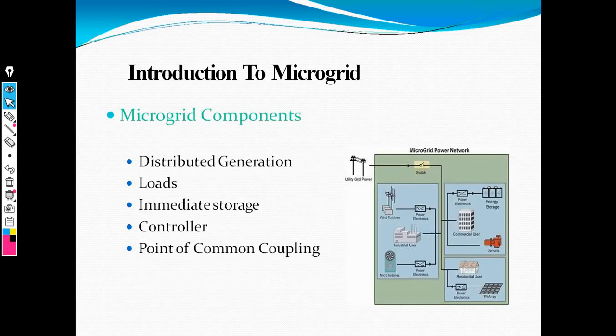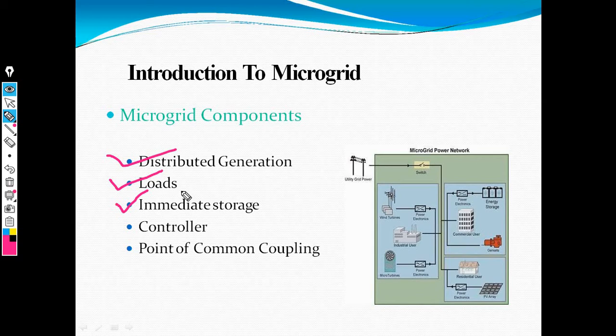The microgrid can be divided into 5 components. The first one is generation, that means generation of electricity as per the requirement of load. This generated electricity can be stored in the form of battery, and it is converted with the help of converter and inverter.